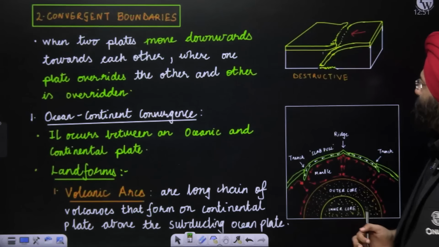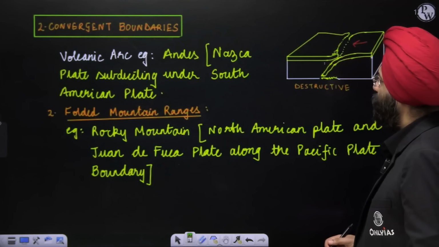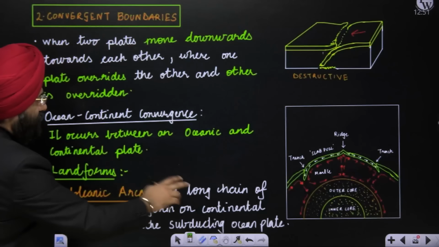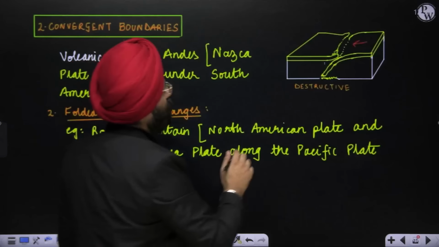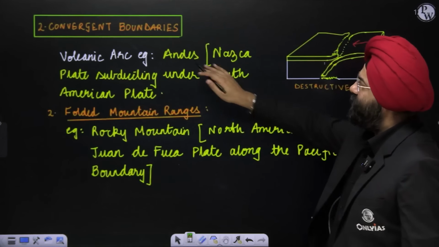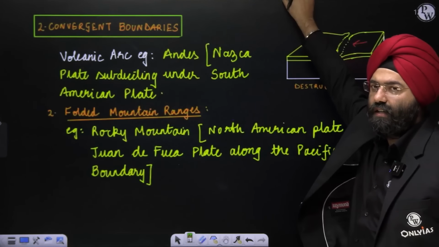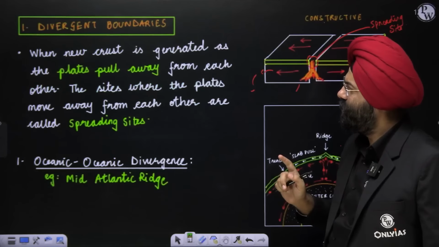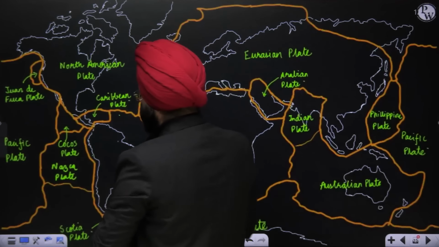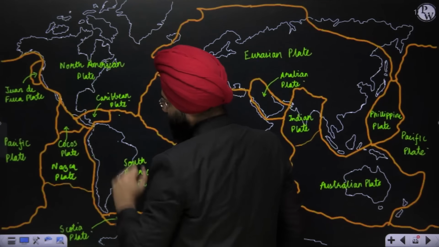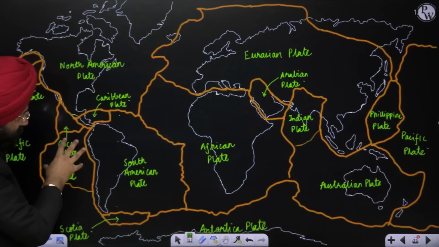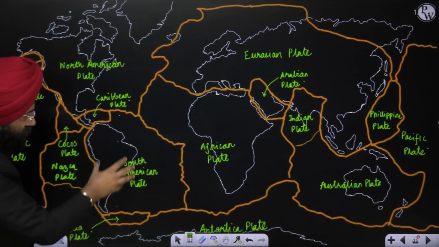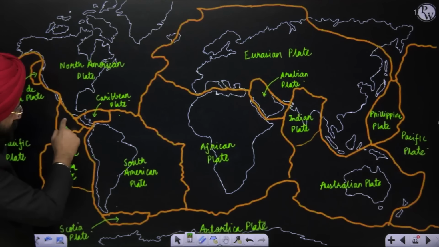Now see over here, everybody. Volcanic arcs basically form a long chain of volcanoes. Now let's see, in this particular case, when we see the Andes, we see the Nazca plate is subducting under the South American plate. See here. This is the Nazca plate. Why is it called an oceanic crust? Because it is under the ocean, obviously. This is the South American plate. Now this Cocos is basically this, remember, this is the complete Nazca plate.